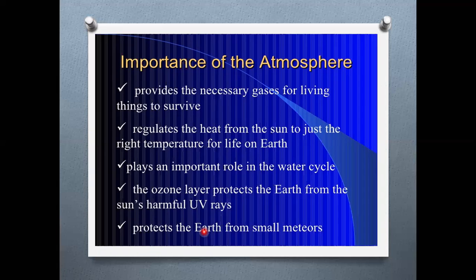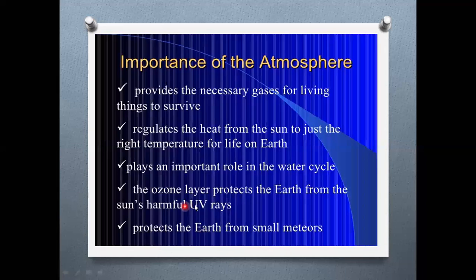If you want to survive, means live, or lead a life, it regulates the heat from the sun to just the right temperature for life on earth. And it plays an important role in the water cycle. Which one plays the important role? The atmosphere plays an important role in the water cycle.